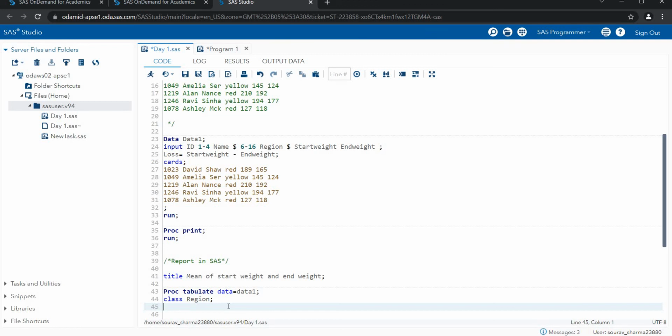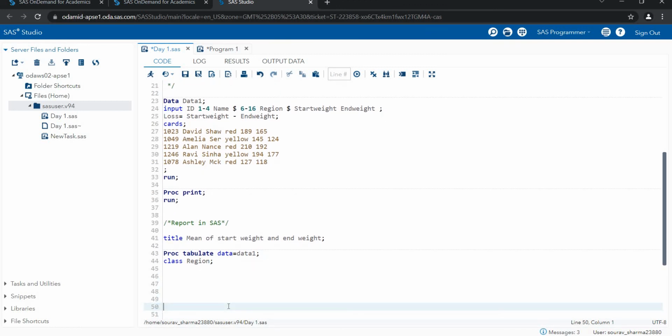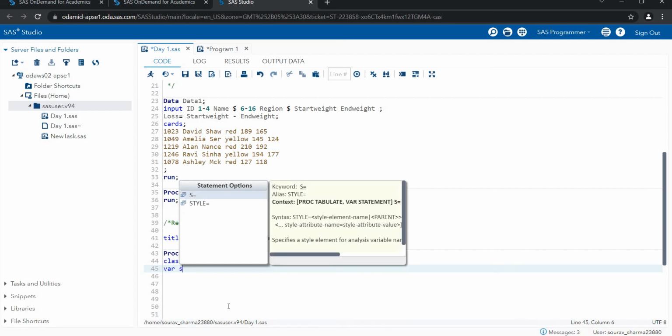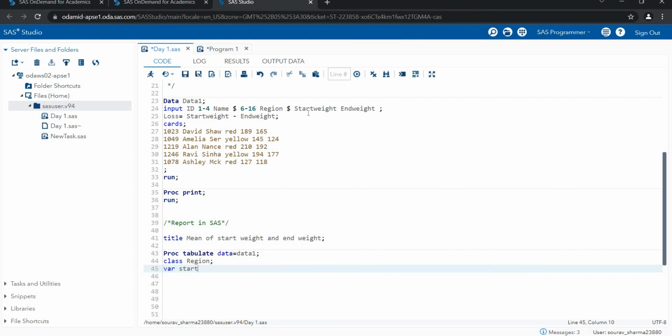This is only for the basics, how we are creating the reports. After the class, I write the var statement, for the variables I want in this analysis. I want the start weight, the end weight, and I want the loss.